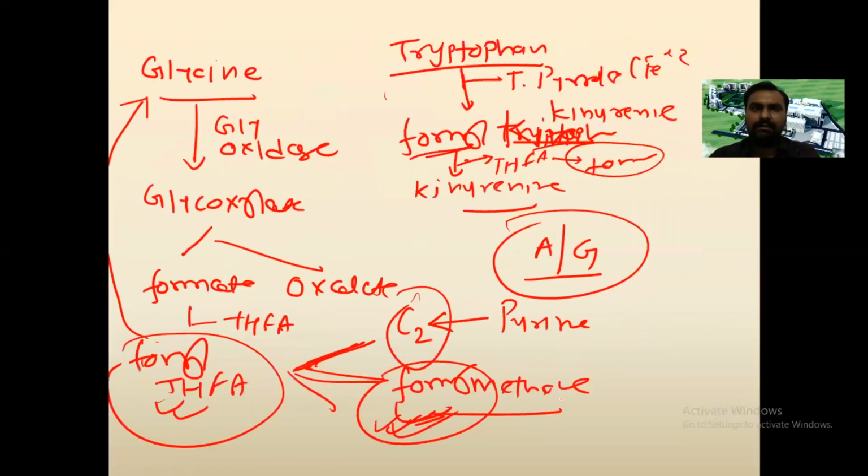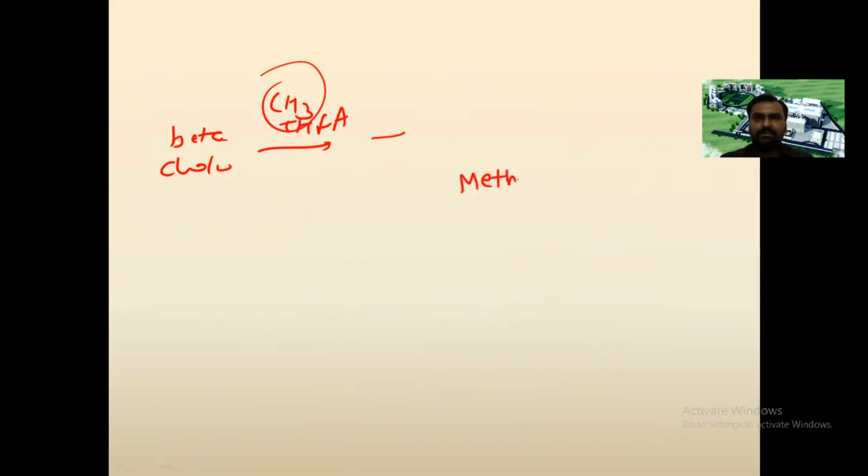And the last one is that betaine and choline donate the methyl group, which is taken up by tetrahydrofolic acid, and they will donate its methyl group to homocysteine. So how does that take place? We will see. If we see the structure of methionine, it is converted to S-adenosyl methionine with the help of ATP.